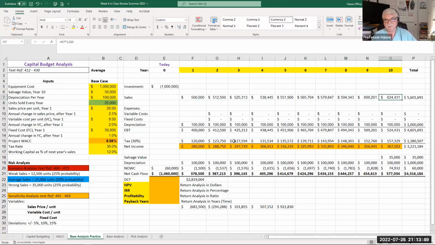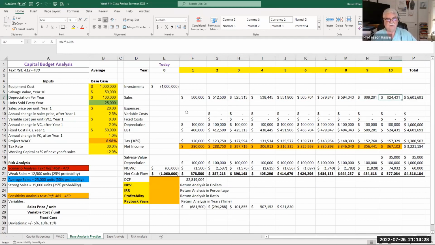Matter of fact, that's pretty low inflation compared to what's going on in the world right now. But in other words, we're going to increase the selling price after year one by an inflation rate of 2.5%. We're still going to sell 25,000 units every year, but we're building that inflation into our analysis. And notice over the course of 10 years, it grows quite nicely to total sales of a little bit over $5.6 million. So that's the revenue anticipated being generated off this $1 million investment.